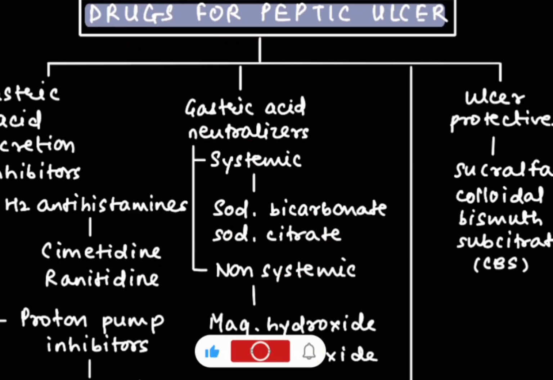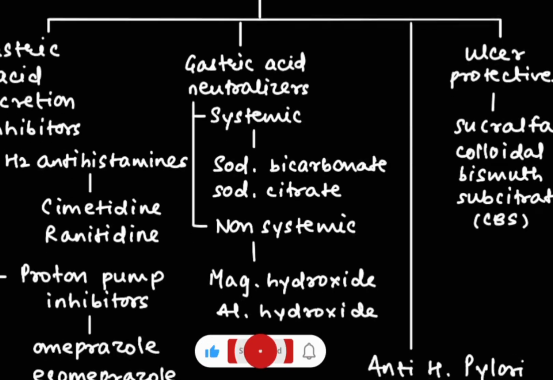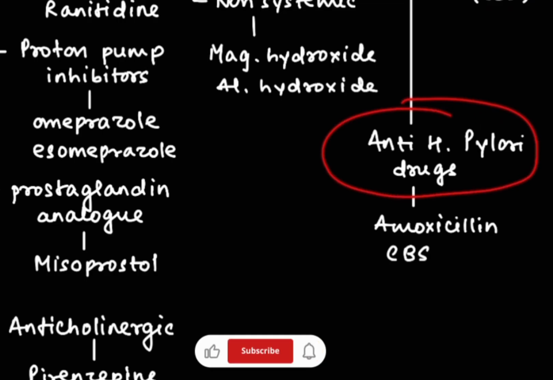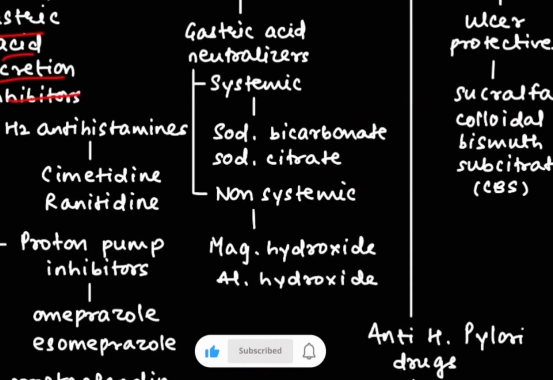And these are caused by acid damage, often from H. pylori bacteria. Firstly, we are going to see the classification of peptic ulcer drugs. It includes gastric acid secretion inhibitors, then gastric acid neutralizers, then ulcer protectives, and last is anti-H. pylori drugs. So gastric acid secretion inhibitors include H2 antihistamines, which include cimetidine and ranitidine.